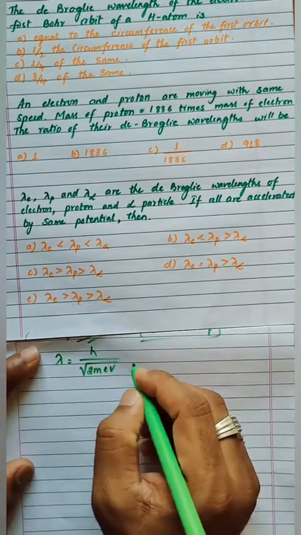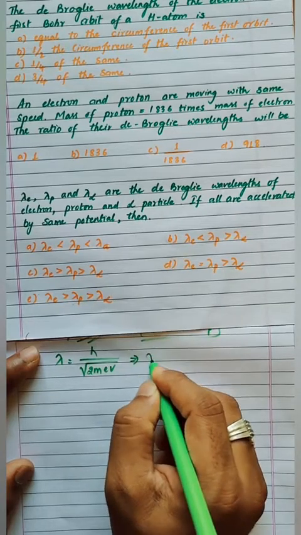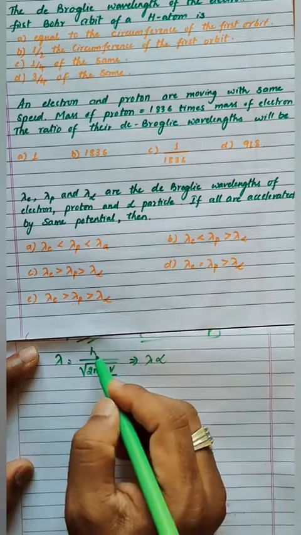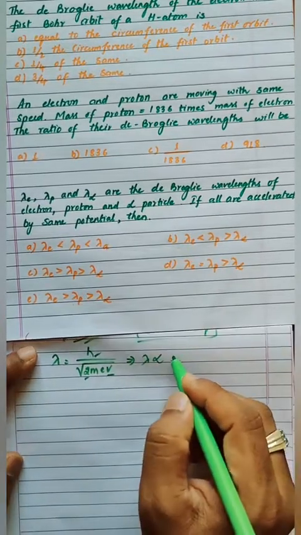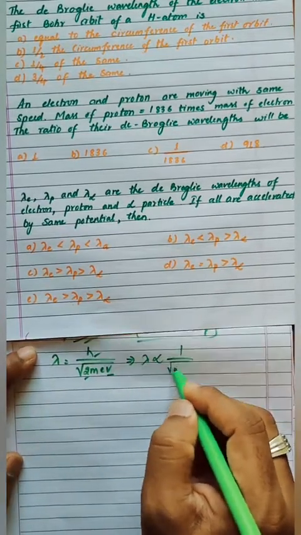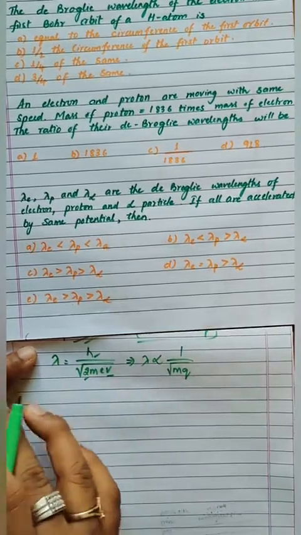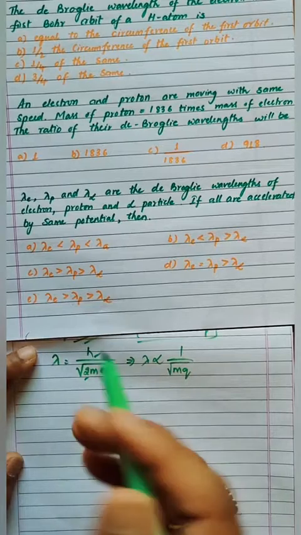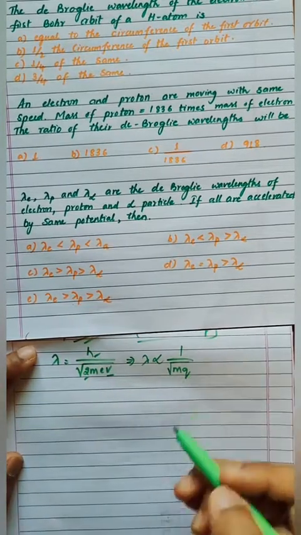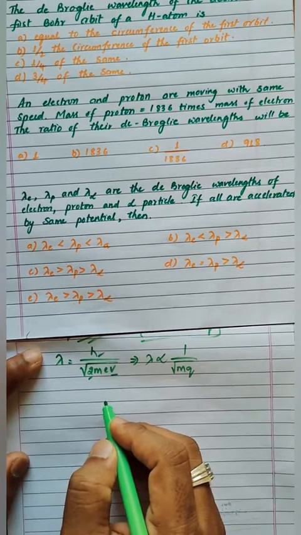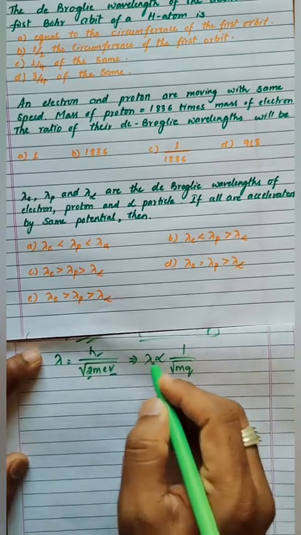I can write this implies lambda is proportional. Anyway, they have told same potential, h is constant, 2 is constant, so I can write 1 by root of m. Instead of E, I am going to take the charge q, because alpha particle is also there, proton is also there, electron is also there. I am going to take charge instead of e. So both are inversely proportional.